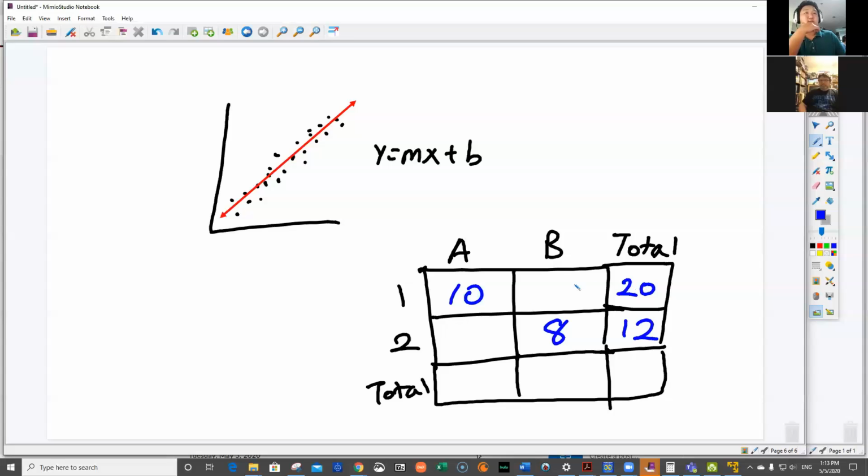10 plus something equals 20. Well, I know that that's going to be 10. Something plus 8 equals 12. Well, that's 4. I can do 12 minus 8 to find the 4. Do 20 minus 10 to find this 10. Find the total. You add up. 10 plus 4, 14. 10 plus 8, 18. Then to find your big total, you add up the row or the column. 14 plus 18 is 32. 20 plus 12 is also 32, so you know you did that right. And that's a two-way table.